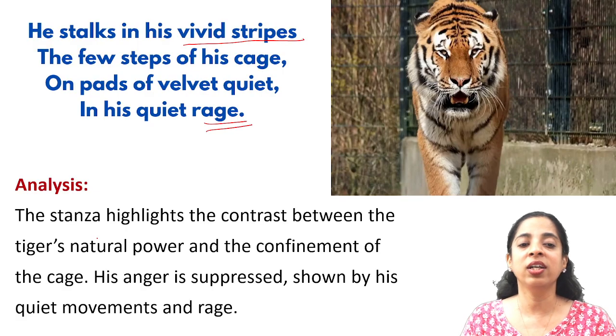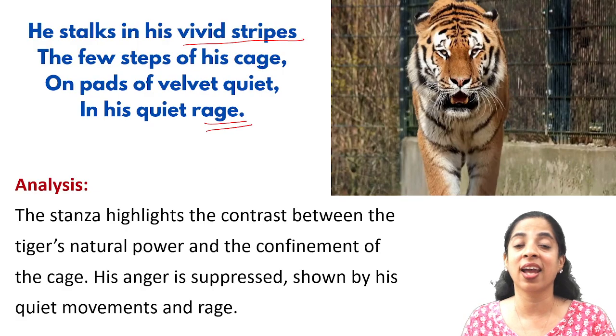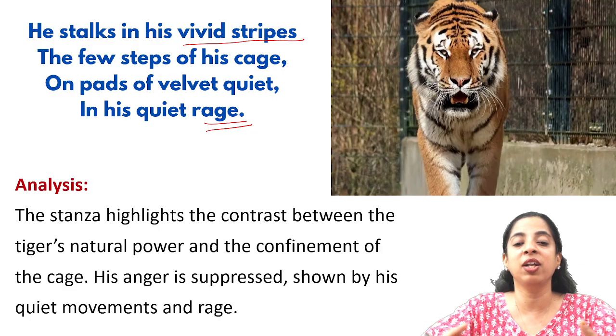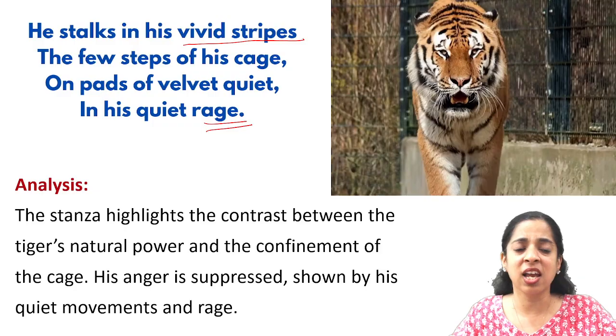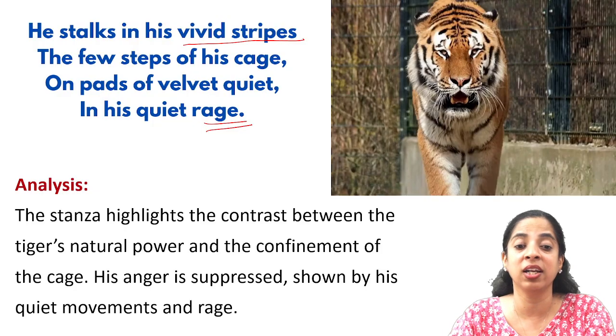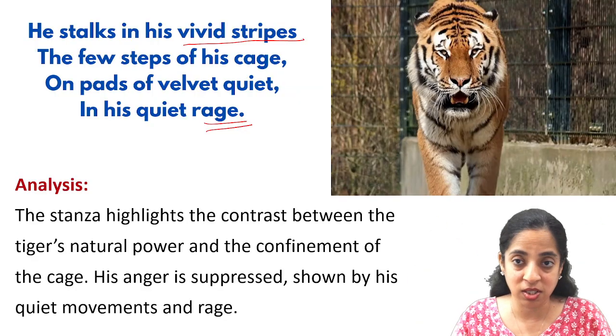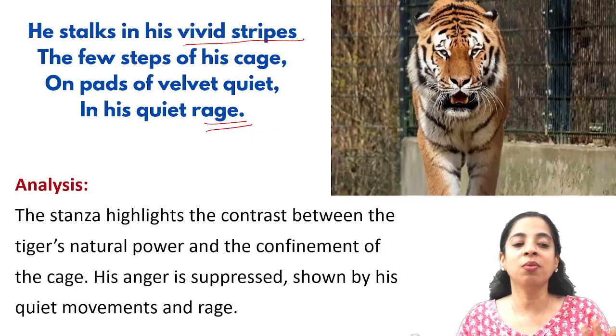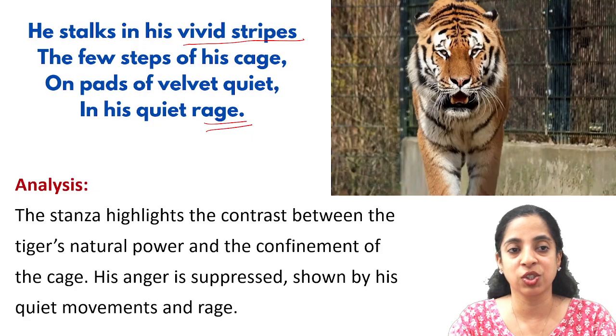Okay, so it highlights the contrast between the tiger's natural power and the confinement of the cage. He has to walk in a limited space, so his movement is confined. His anger is suppressed, shown by his quiet movements and rage.